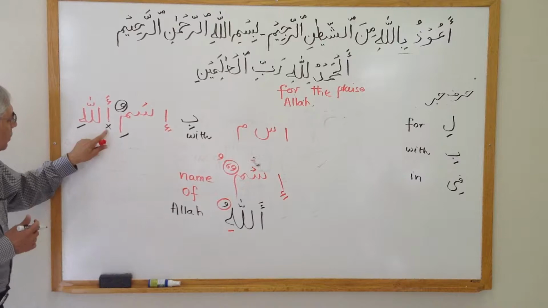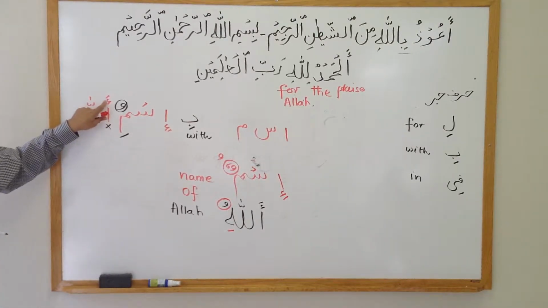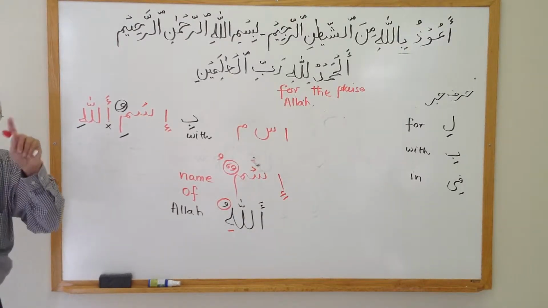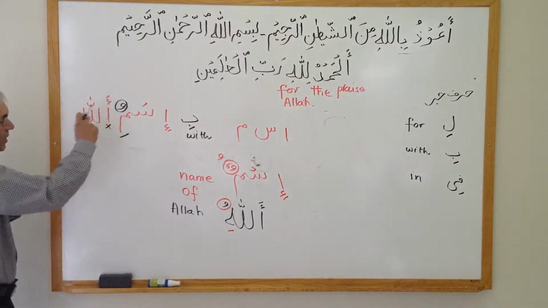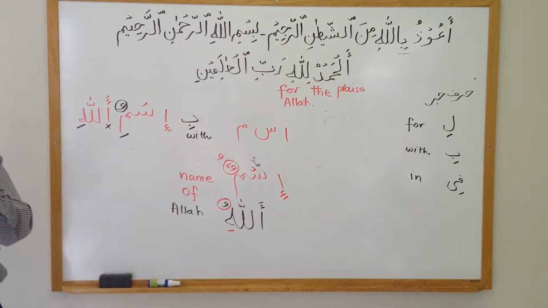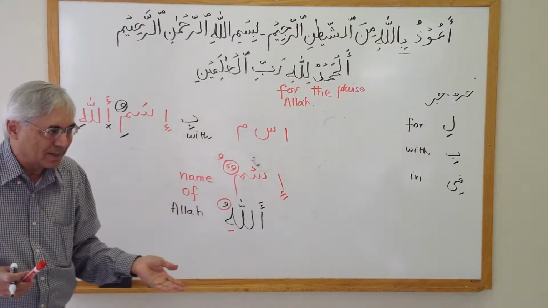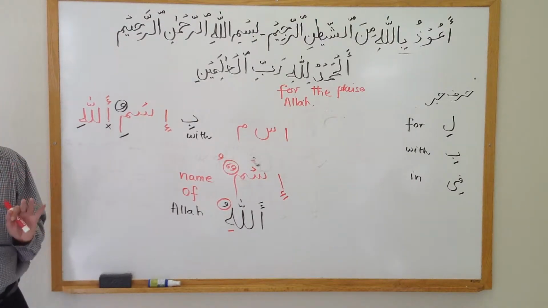Okay. So now when we say we do not pronounce this alif with a hamza here, we don't pronounce it, but we leave it there, this vertical line. Now we have to tell the reader either to read this or not to read this. So you have to tell him, don't pronounce this alif.